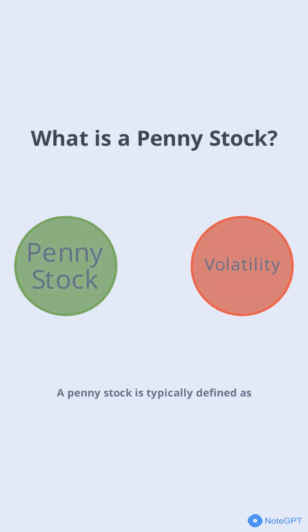Penny stock is typically defined as a stock trading below $5 per share, often with low market capitalization and high volatility. VIVK fits this definition perfectly, trading at just 0.06. Penny stocks can offer big rewards, but they also come with significant risks, including low liquidity and high price swings.